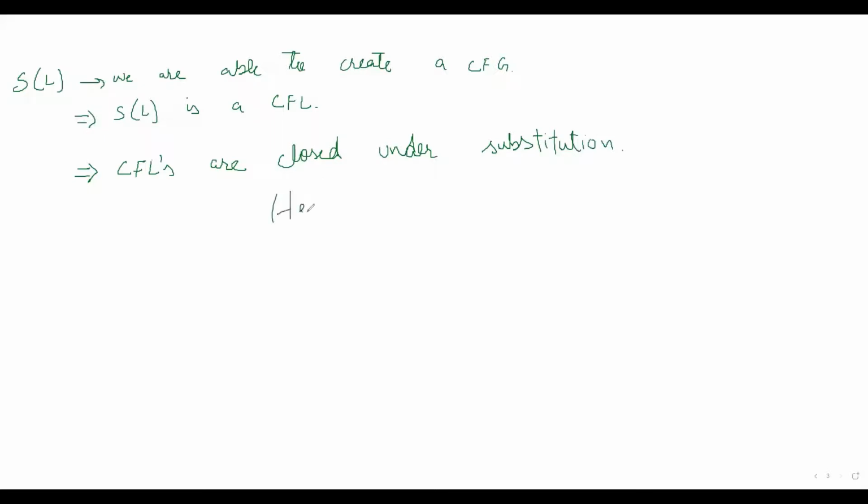So hence, this was the fourth closure property for context-free languages. Now let's understand another property, the fifth property, and that is related to string homomorphism. We have already discussed in regular languages what string homomorphism is.